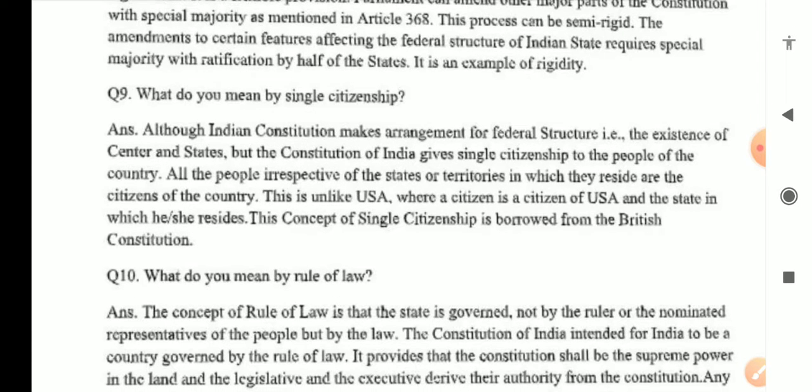What do you mean by single citizenship? Although the Constitution makes arrangement for federal structure, the existence of central and state, the Constitution of India gives single citizenship to the people of the country. All the people, irrespective of the states, territories in which they reside, are the citizens of the country. This is unlike USA, where a citizen is citizen of USA and the state in which she resides. This concept of single citizenship is borrowed from British Constitution.